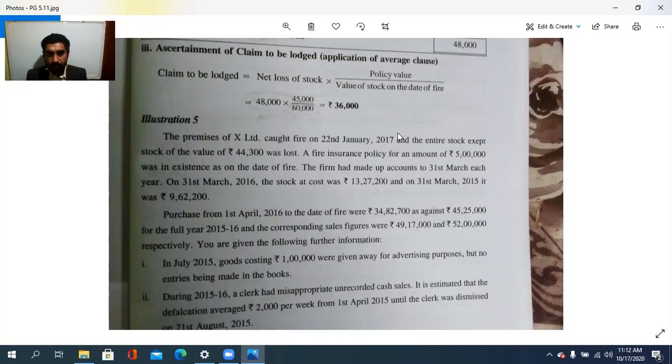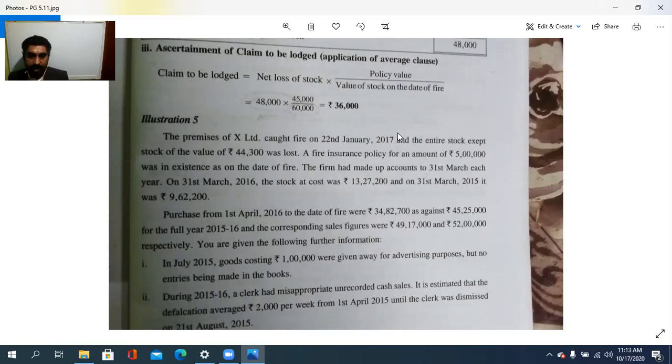So, on 31st March 2016 the stock was 13,27,200, and on 31st March 2015 it was 9 lakh 62,200. Purchases from 1st April 2016 to the date of the fire were 34 lakh 82,700, as against 45 lakh 25,000 for the full year 2015-16. The corresponding sales figures were 49 lakh 17,000 and 52 lakhs respectively. You are given the following further information.